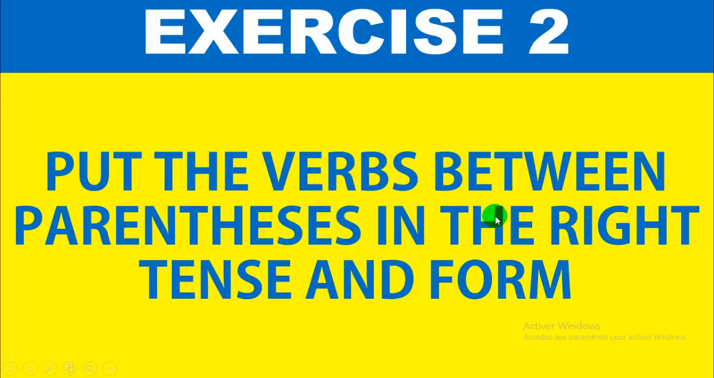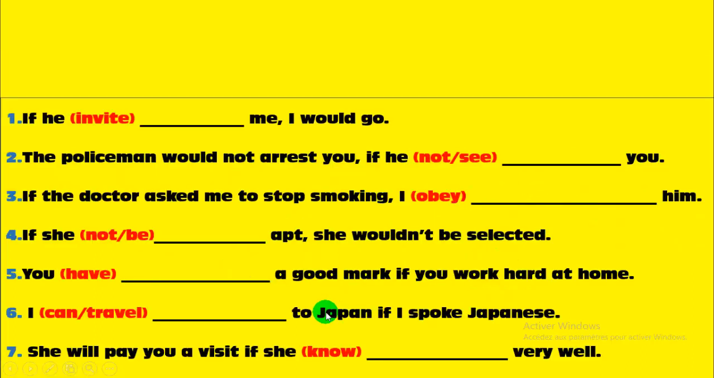Exercise number 2. Put the verbs between parentheses in the right tense and form. If he invite me, I would go. Here you have would. Would is a simple conditional. Which tense goes with would in the conditionals? The policeman would not arrest you if he not see you.